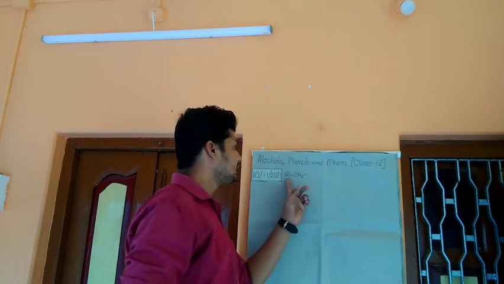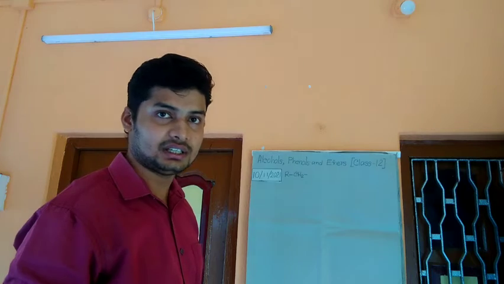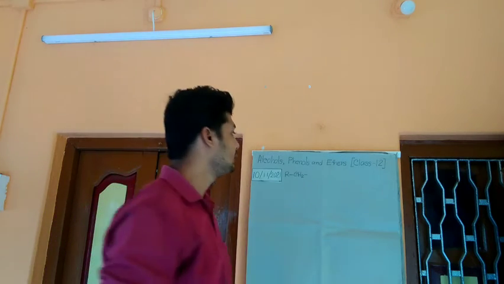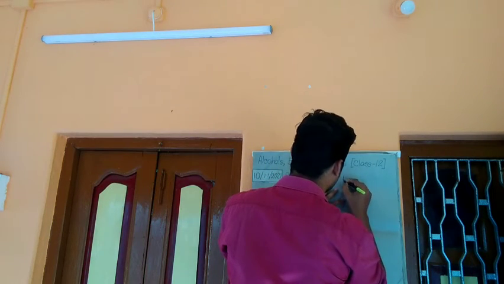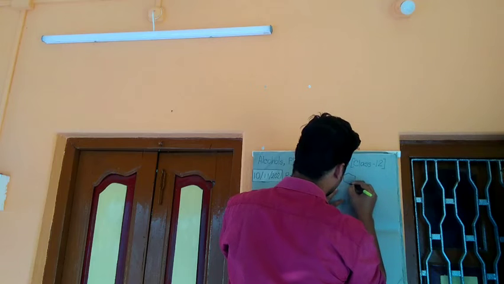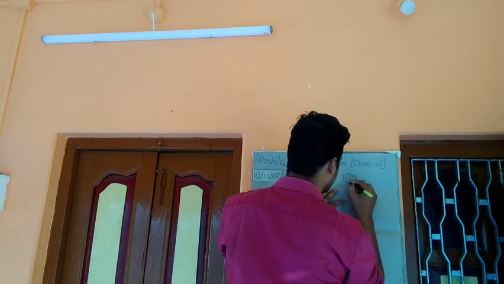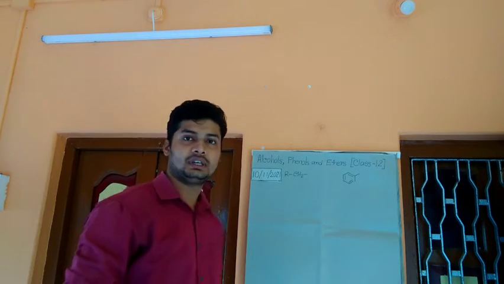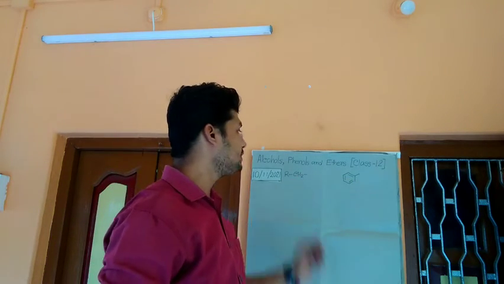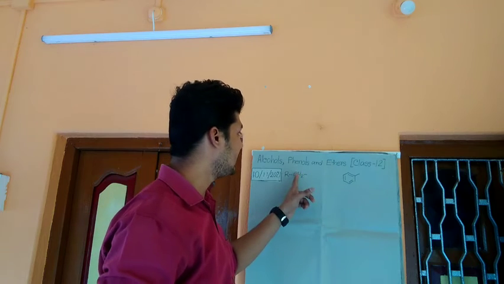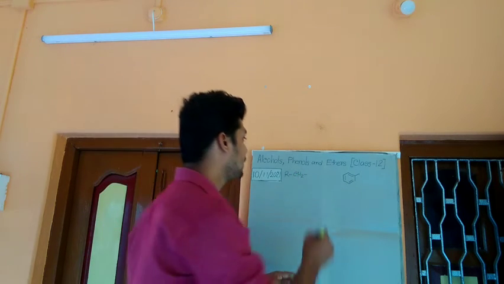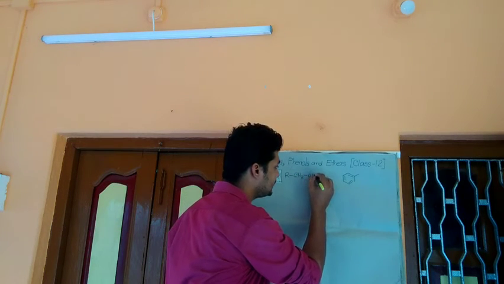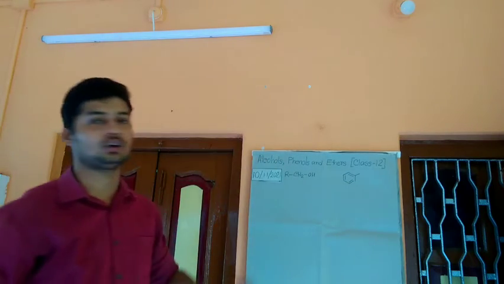So this is an aliphatic chain and this is an aromatic ring. Here, if we substitute the hydrogen attached to this carbon with an OH group, this is alcohol.